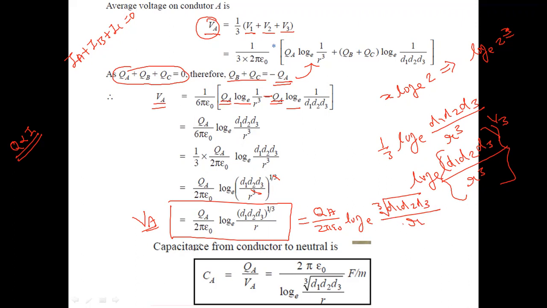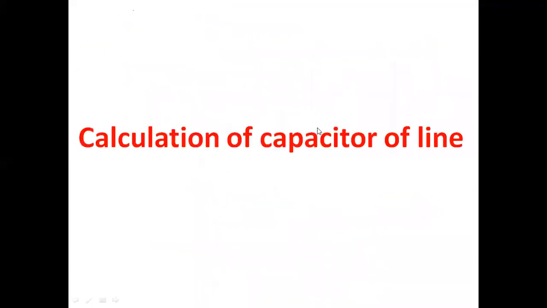So the capacitance from conductor to neutral for conductor A is CA equal to QA upon VA, which is equal to 2 pi epsilon 0 upon log e of the cubic root of d1 d2 d3 upon r farad per meter. In this way we get the capacitance for the conductor A.